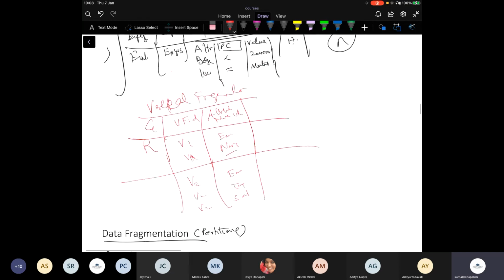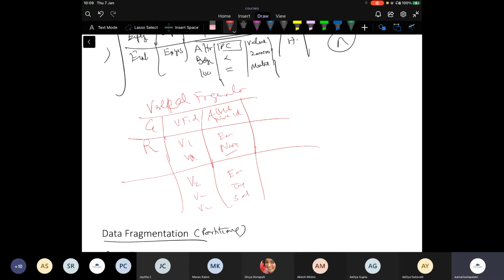So therefore, I need to store this vertical fragmentation information, right? You can go ahead, I can type. Yeah, please try. That will be better.